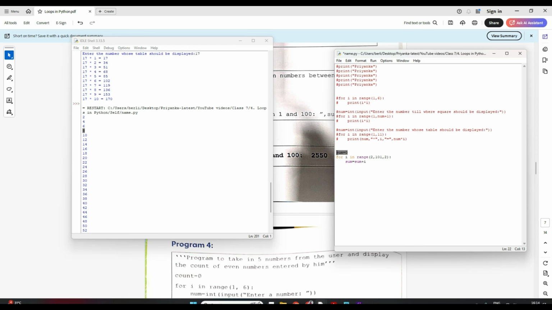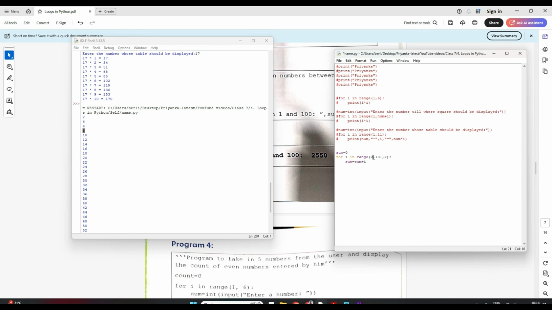First, initially my sum was 0, and now it has entered the loop. Here I became 2 first, so sum will change to sum plus I, that means 0 plus 2, that means now my sum becomes 2. Now when it goes up, the value of I is 4.